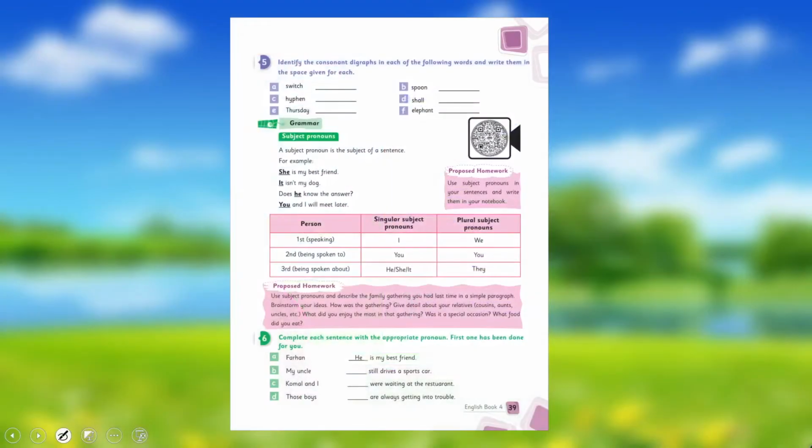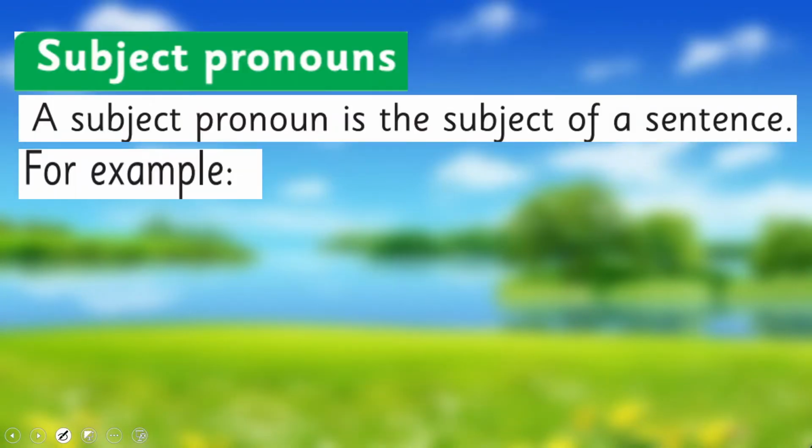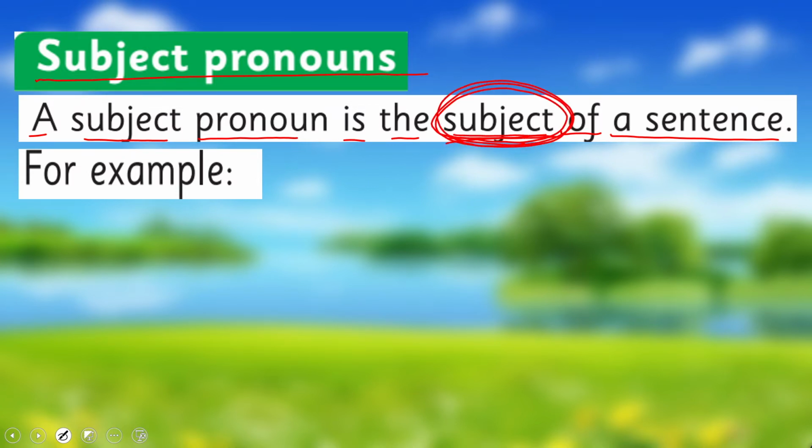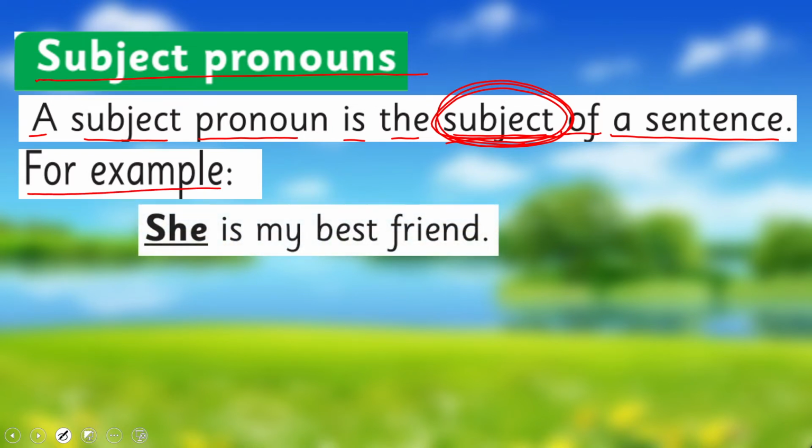Let's see what your book says about it. Subject pronouns. A subject pronoun is the subject of a sentence, and we know here what subject means: a person or noun which is controlling the work. For example, she is my best friend. Now you see, she.